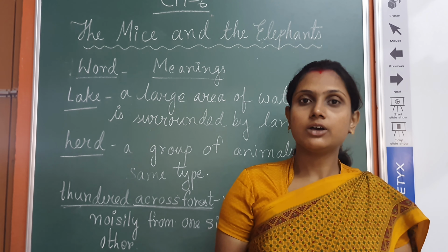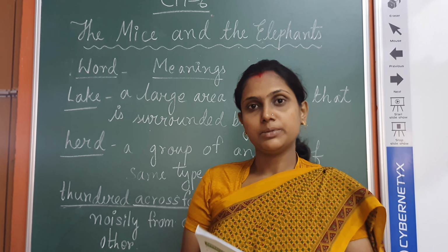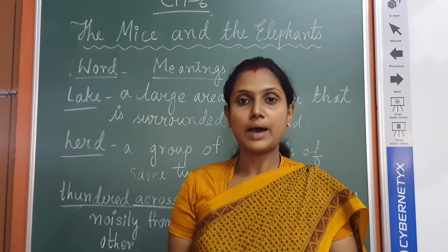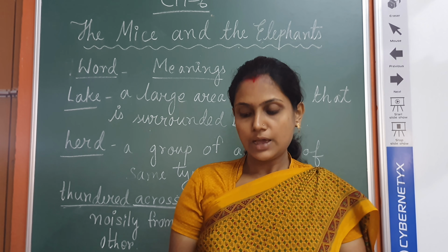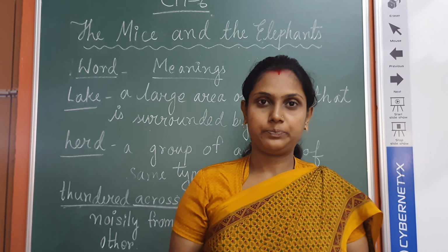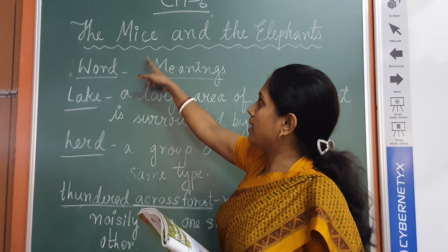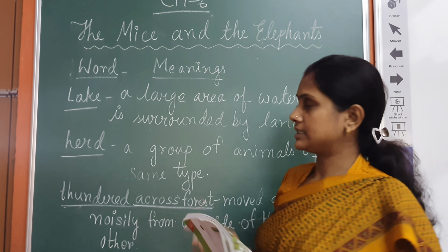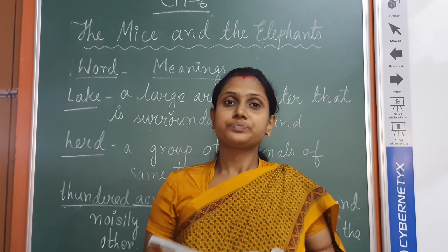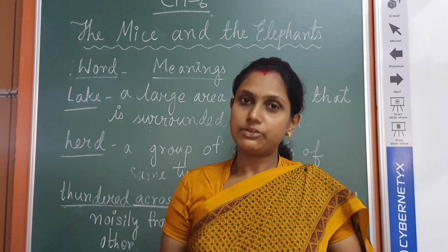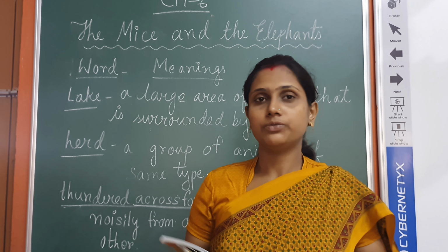So today we are going to start chapter number 6. All of you please take out chapter number 6, the mice and the elephants, page number 73. I have written here on the board chapter number 6, the mice and the elephants. All of you have seen mice, and I hope you have all seen elephants also.